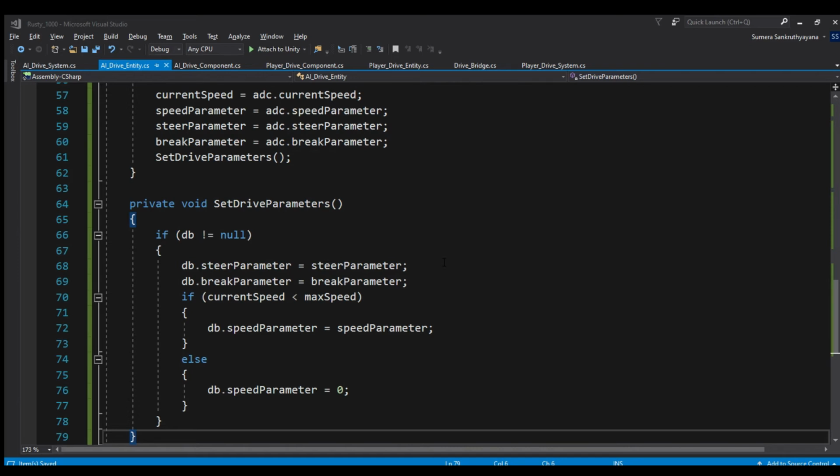We are going to need one last method to pause and resume the agent movement based on the distance constraint we have defined. And we are also going to set the agent destination in the start method.